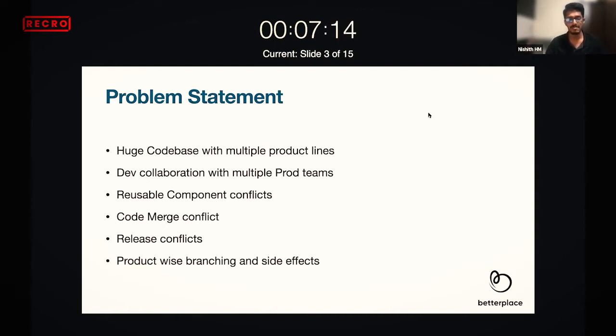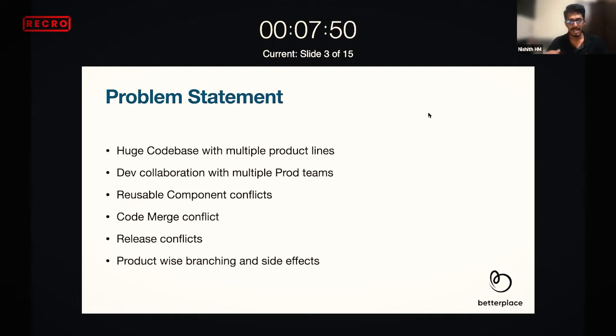And whenever there are changes done by each developer in a single file, there were a lot of conflicts. There were days when we resolved conflicts for more than 30 minutes, because the number of code commits happening was quite huge. To handle all these things, we still had product-wise branching on Git. Everyone wants to work on their own product branch, and that product branch would come into dev whenever there was a release, and that dev branch would merge to all the product branches again. So we were trying to handle these things. It was more like a hack, but not a solution.